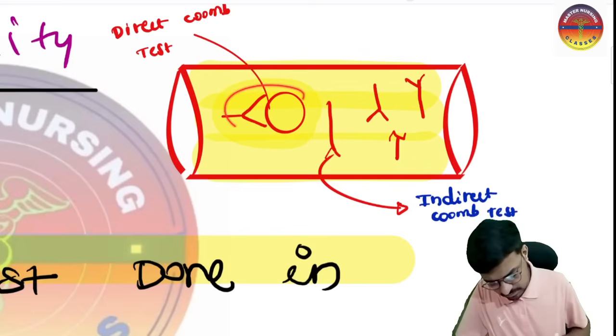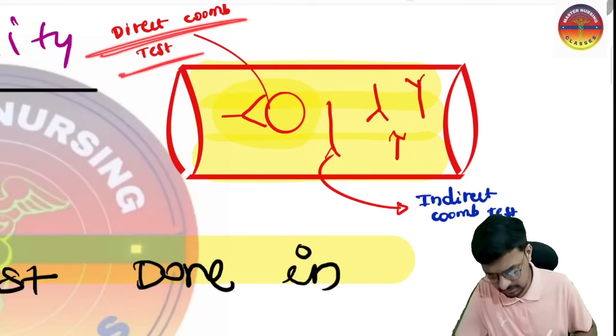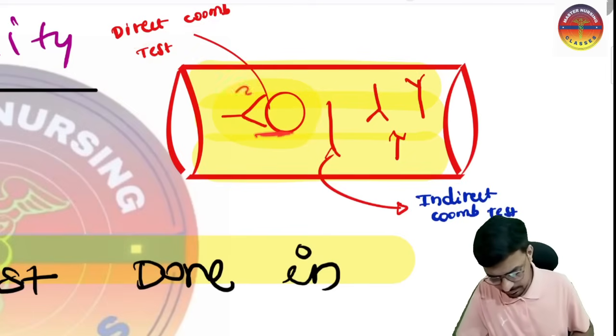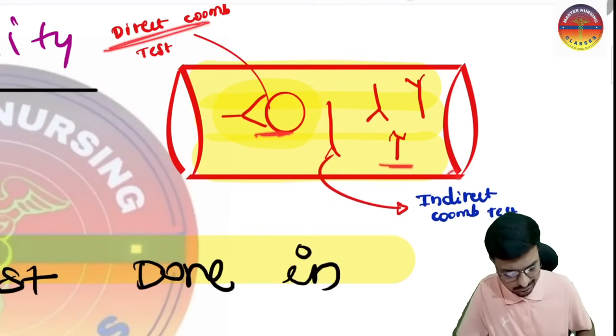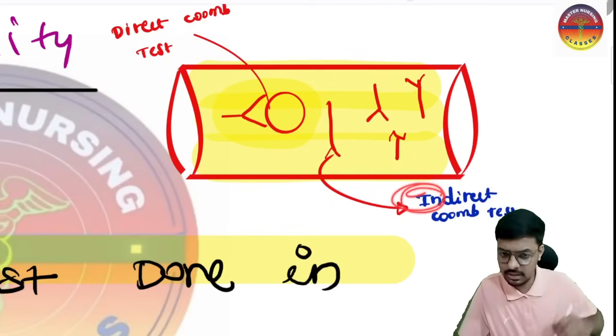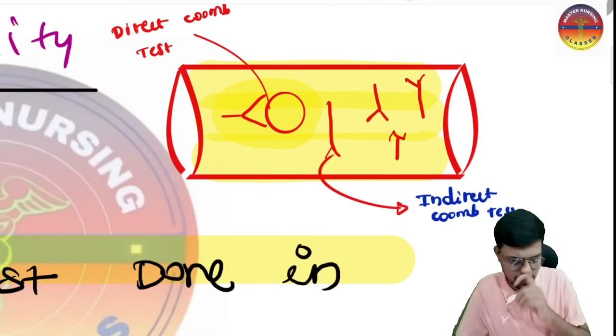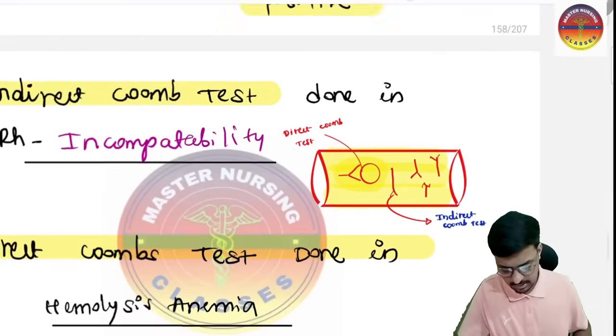The antibodies which are directly attached to the surface of the RBC, if you are checking this, that is the direct Coombs test. Directly attached, direct Coombs test. Not attached, indirect Coombs test. Indirect Coombs test is done in incompatibility, so please remember, and the direct Coombs test is done in hemolytic anemia. So this is the concept.